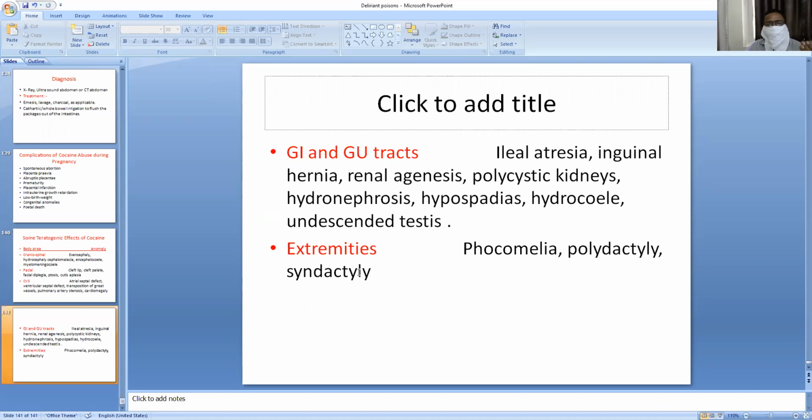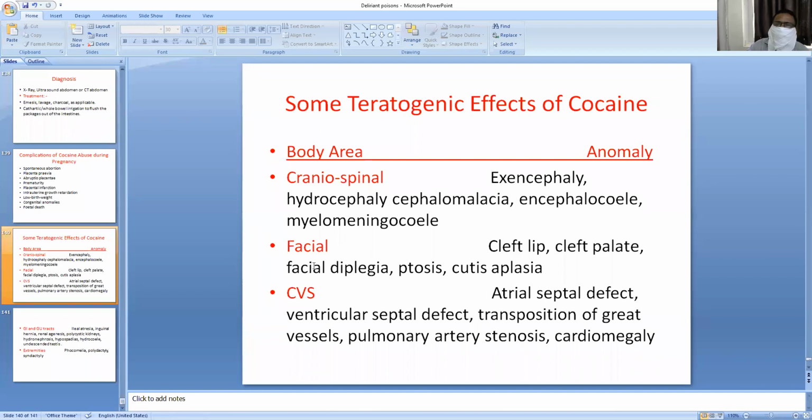And in the extremities, there can be phocomelia, polydactyly, or syndactyly. Syndactyly is union of the fingers or toes. Polydactyly is more than the normal number of fingers or toes. These are some of the teratogenic effects of cocaine intake in cocaine users.